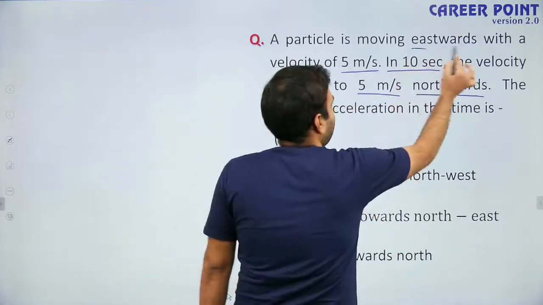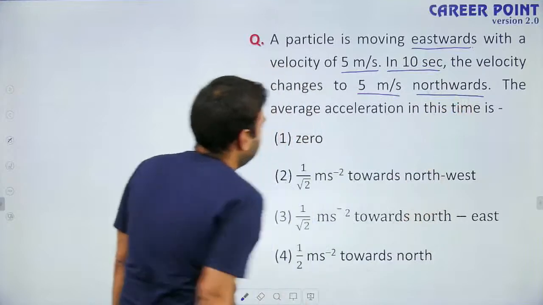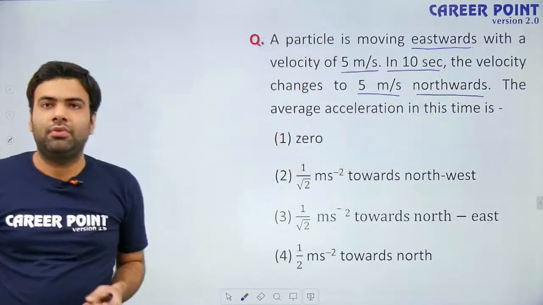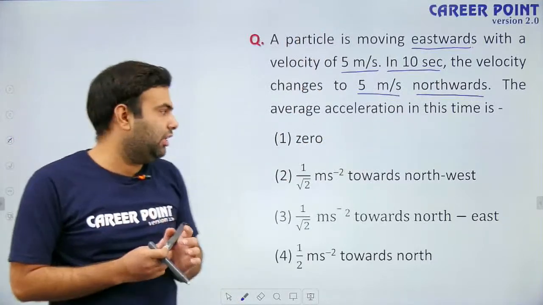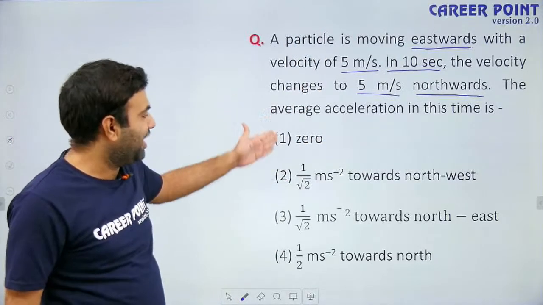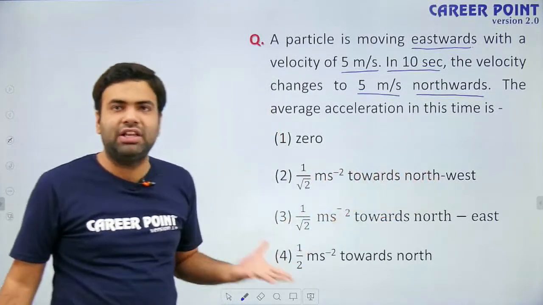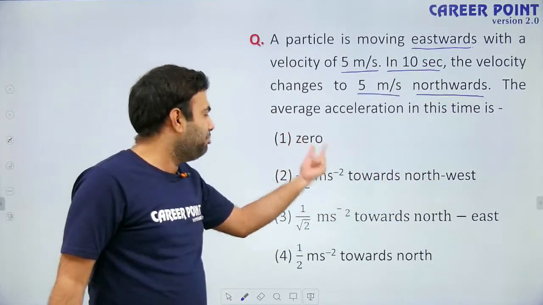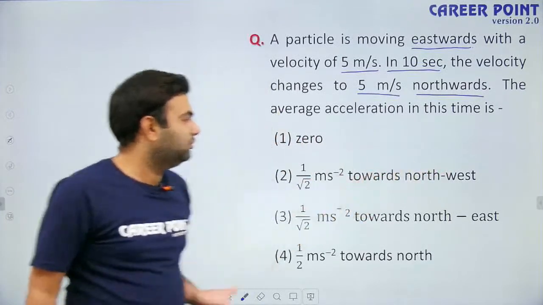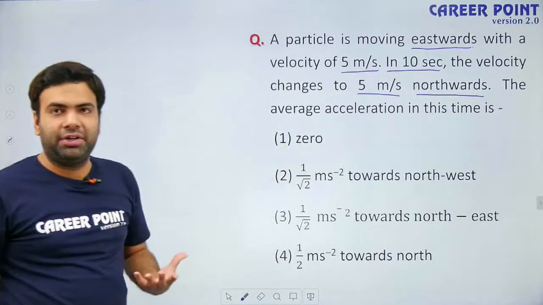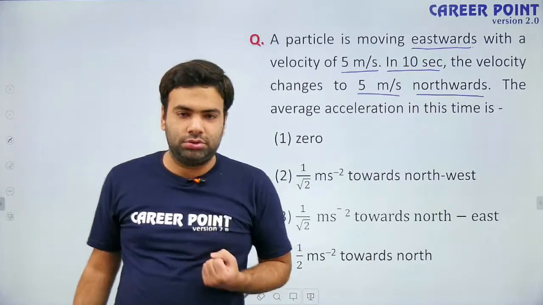What is the average acceleration in this time? The options ask for the magnitude of average acceleration along with the direction, not the vector form. We have calculated the direction. Now let us calculate the magnitude. We should know how to calculate magnitude also.